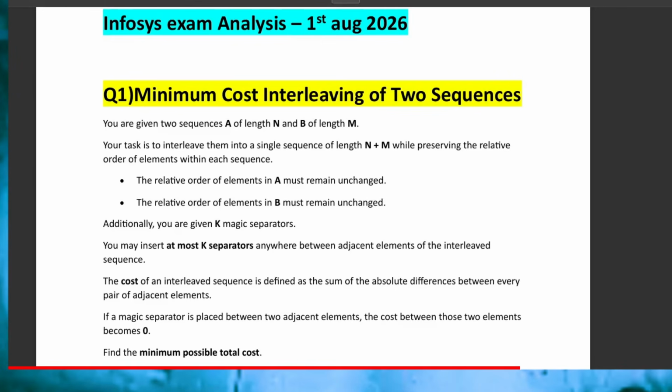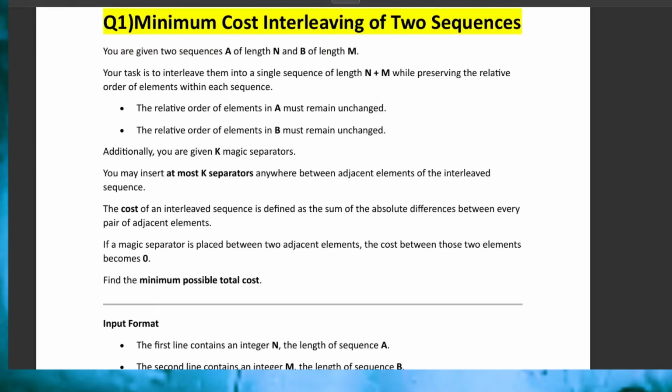Now the first question was related to minimum cost interleaving of two sequences. So what was the question actually? You are given two sequences, A of length n and B of length m, and your task is to interleave them into a single sequence of n plus m elements while preserving the relative order of elements within each sequence. The relative order of elements in A must remain unchanged. This is a very important point, and this is the edge case you need to handle. For B also, the relative order should remain unchanged.